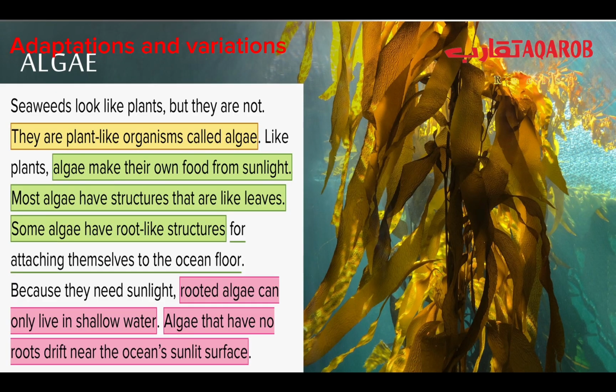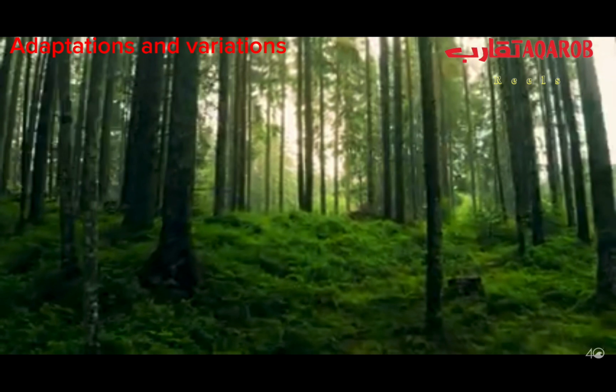Seaweeds look like plants, but they are not. They are plant-like organisms. We call them algae. Like plants, algae make their own food from sunlight, but most algae have structures like leaves. Some algae have root-like structures for attaching themselves to the ocean floor. Because they need sunlight, rooted algae can only live in shallow water, and algae that have no roots drift near the ocean surface, filled with green.